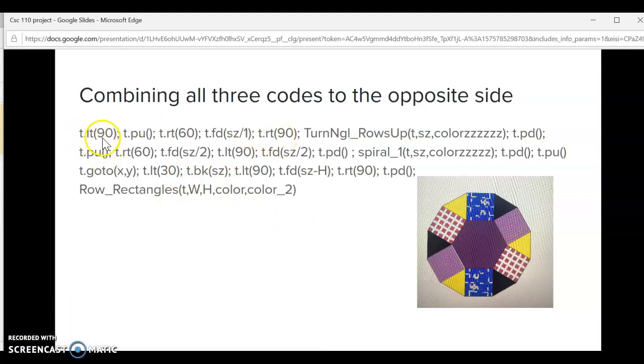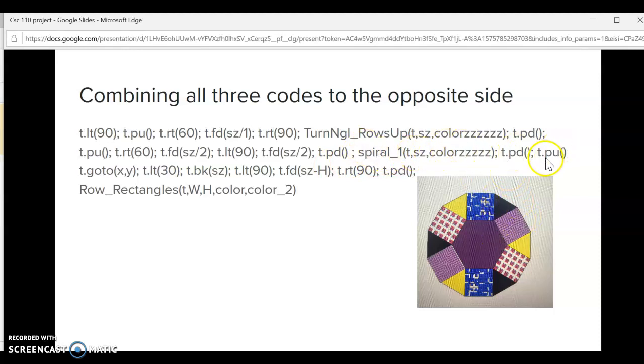So for this one I did left 90, a pen up, right 60, forward size divided by 1, right 90, and then I test draw the function, and then I do pen down, pen up, right 60, forward size divided by 2, t dot left 90, forward size, pen down, I draw this function right here, which is this one,